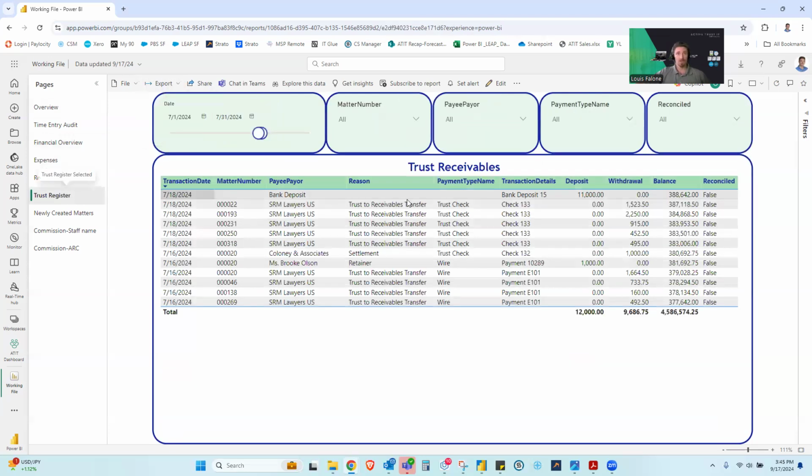Your trust register. This is also pretty much available inside Leap. I just want to incorporate it into our dashboard so that you have a one-stop shop for all of your needed reports. You can filter by month, matter number, payee, payment type, or whether or not the item was reconciled yet.